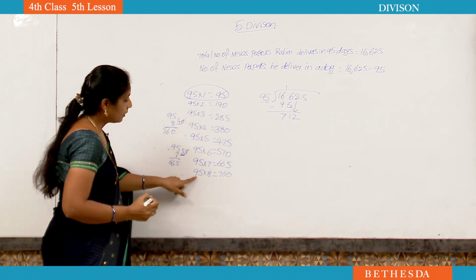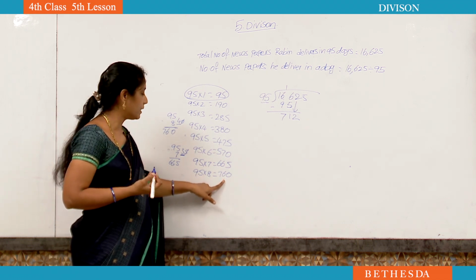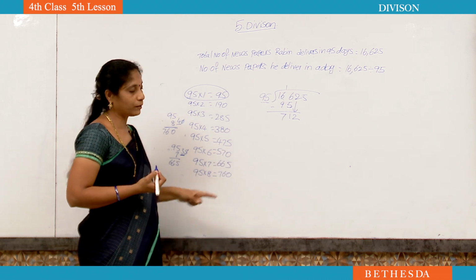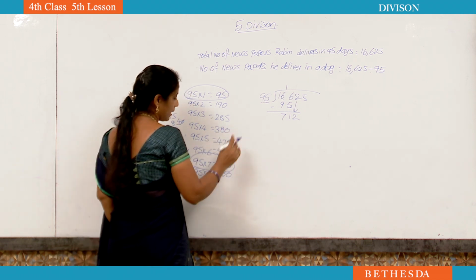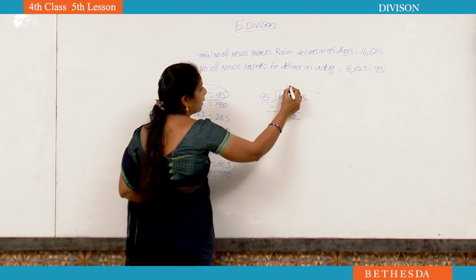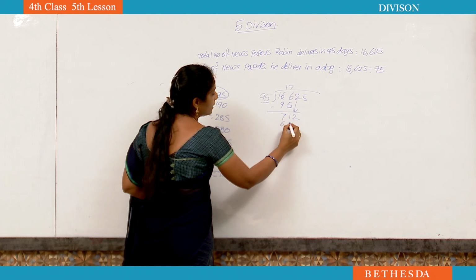Is there 712? Not there. 760 is greater than 712. That's why you have to take the nearest number below. 95 sevens are 665. We have to write 665.